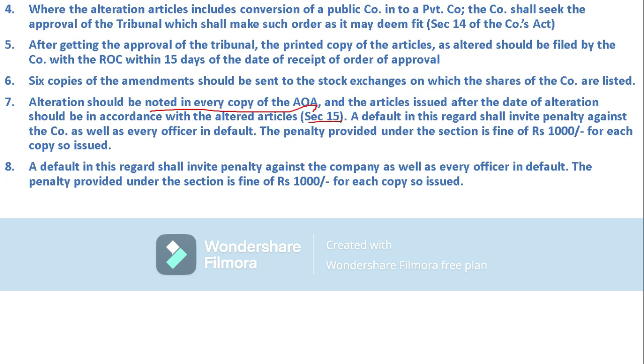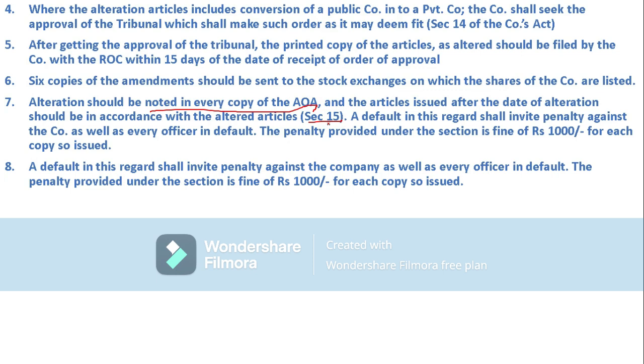So in the process we have seen, if the company commits any default in this regard, a penalty will apply against the company as well as the officer in default. The penalty provided under the section is rupees 1000 for each copy.